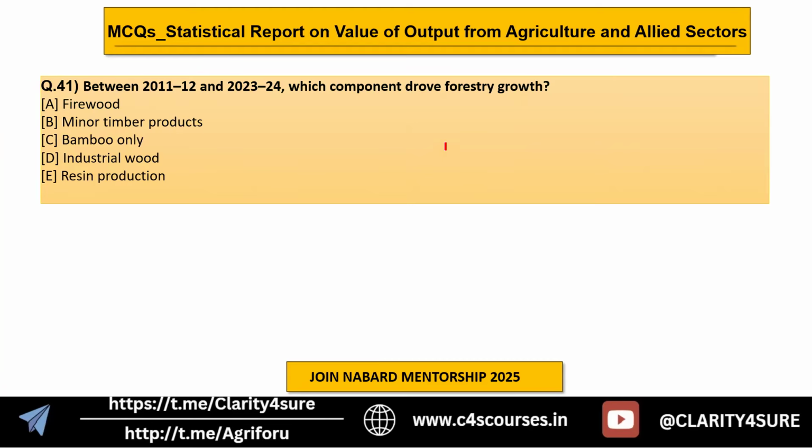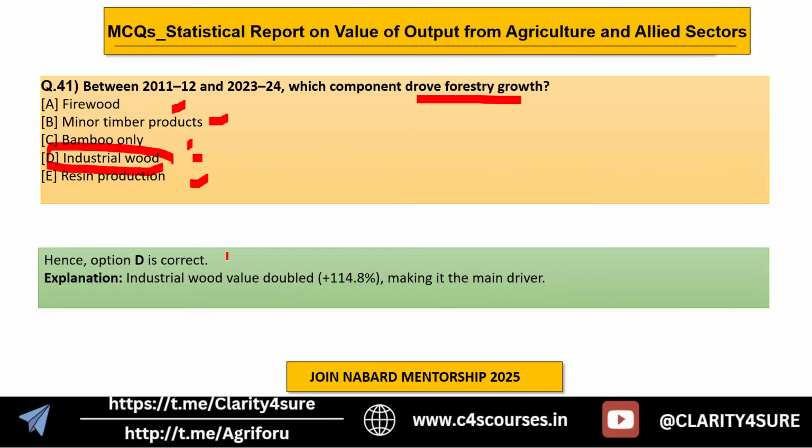Then we are going forward with the forestry section. So you have to choose which component drove the forestry growth here: firewood, minor timber products, bamboo, industrial wood, or resin production. So the answer here is the industrial wood sector. Okay. If you have seen the forestry session which I took during our revision session, I explained why this is so and which important factors influenced the industrial wood component to drive forestry growth.